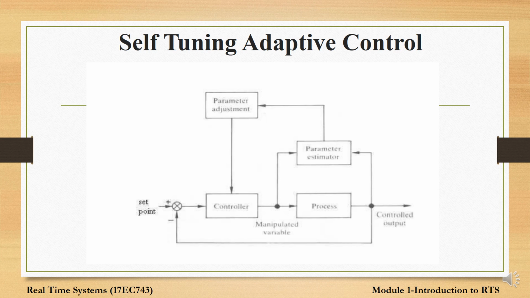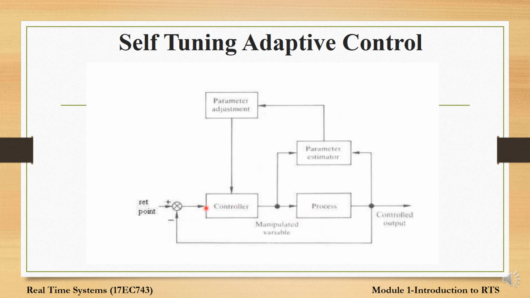Self-tuning adaptive control. A self-tuning controller involves a traditional PID controller, so basically a proportional integral and derivative controller, as well as a self-tuning function that tries to maintain optimal closed loop performance by continuously updating PID tuning parameters to the process. So in self-tuning, the tuning and the controller functions operate simultaneously.